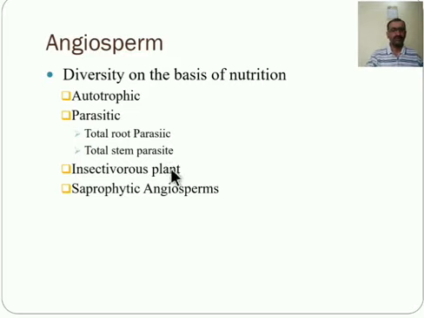Next one, the insectivorous plant. Insect means insect, vorous means eater. Some plants eat insects, and such plants are known as insectivorous plants. These plants possess chlorophyll and are therefore capable of manufacturing carbohydrate, but they cannot synthesize enough protein as they grow in swampy soil, which is deficient in nitrogen.